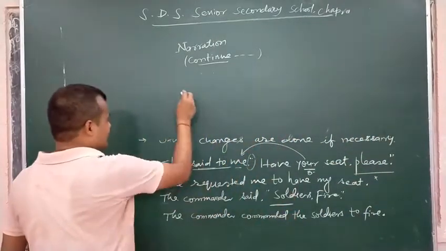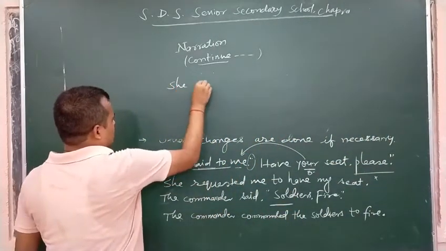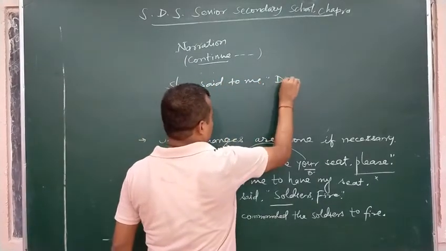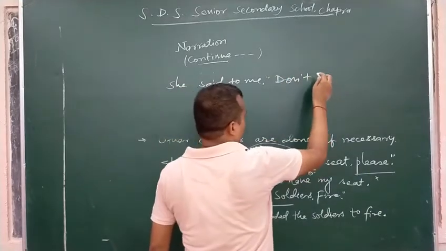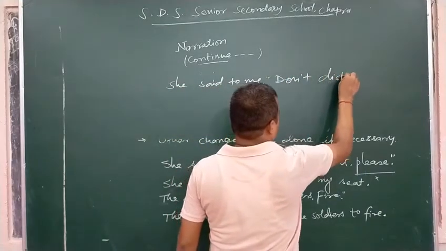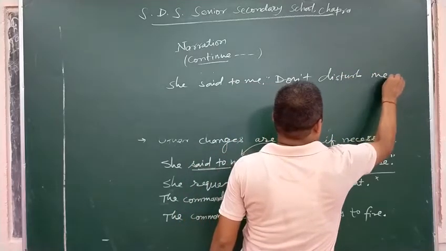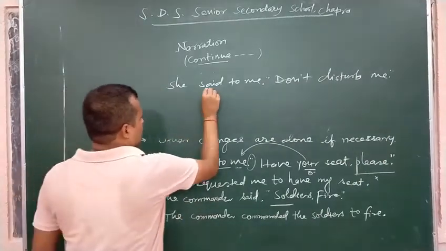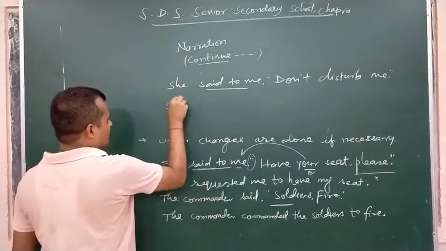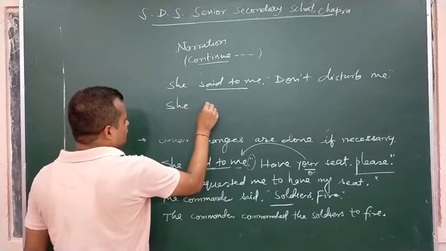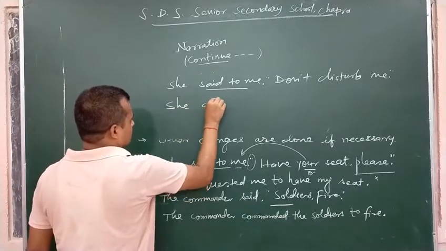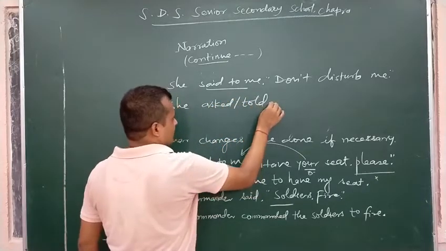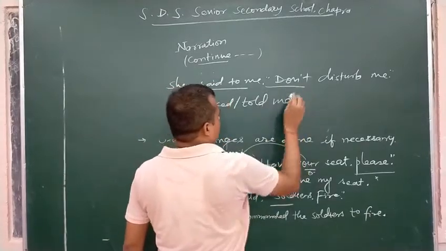Next example. If we have a negative sentence like she said to me, don't disturb me. She asked me or told me not to disturb.